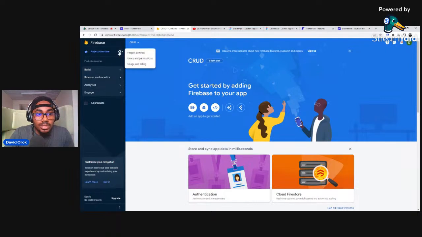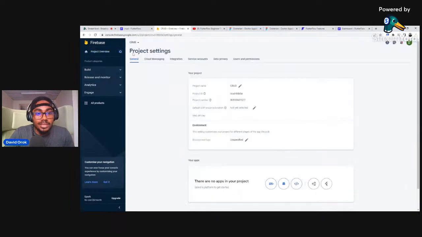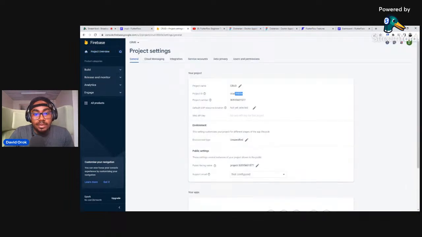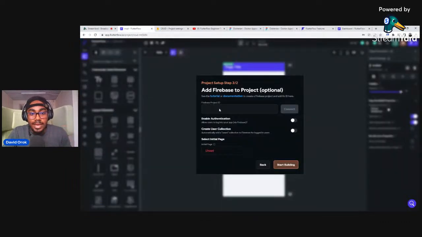So I will click on the icon here and then I'll click on project settings and I will copy my Firebase project ID here. Great. Then I will take it to FlutterFlow and I will add it. Now I'm going to have an error. Ooh, error. Good. There's an error here. FlutterFlow does not have access to this Firebase account. Please add Firebase at flutterflow.io as an editor.